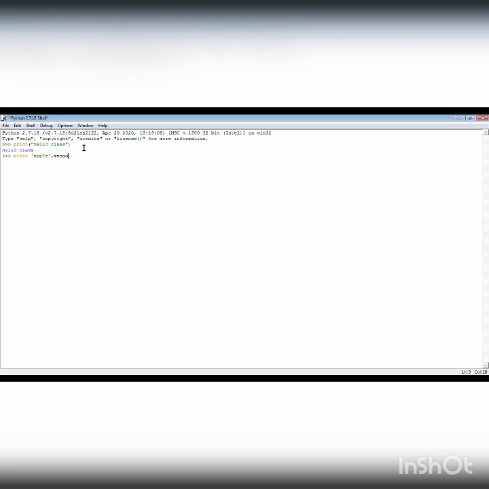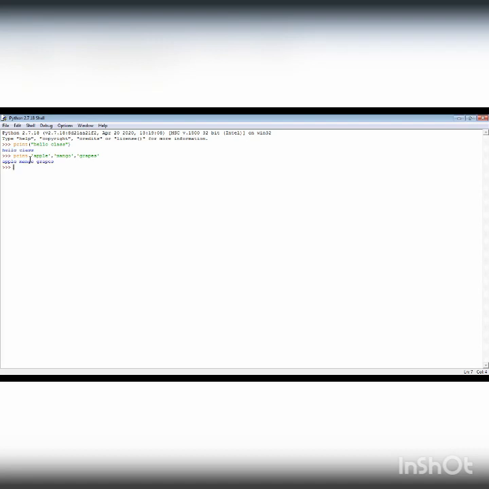I'm writing fruit names. And what else can I write? Grapes. Clear? Let's see the output. So we have got this. Is the output clear? You can pause the video and write the print statement with its output in your notebooks.